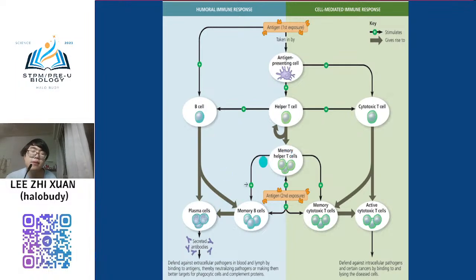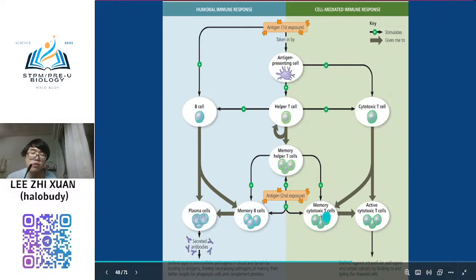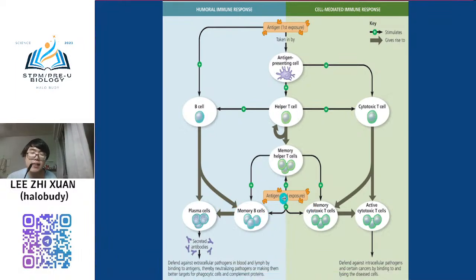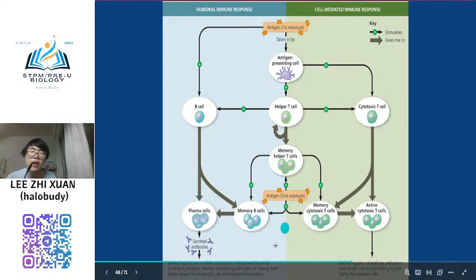Similar to your memory B cell and memory cytotoxic cell, they also stay as memory. So once there is a second infection with the same antigen, they will directly trigger and directly provide the response. So this is why we call it memory.